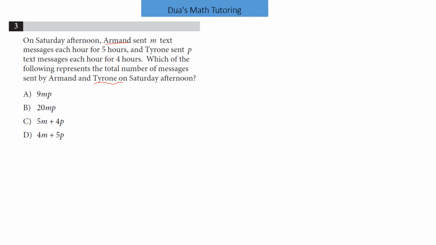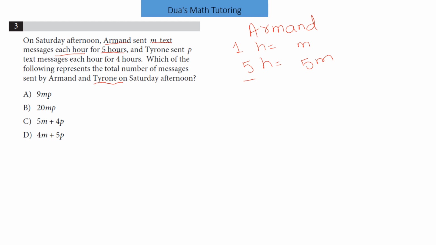So I need to find the total number of messages sent by Armin. Since he is sending M text messages each hour, messages sent in 1 hour is equal to M messages. So he is sending messages for 5 hours, so messages sent for 5 hours will be 5M messages. So the total number of messages sent by Armin in 5 hours is 5M.